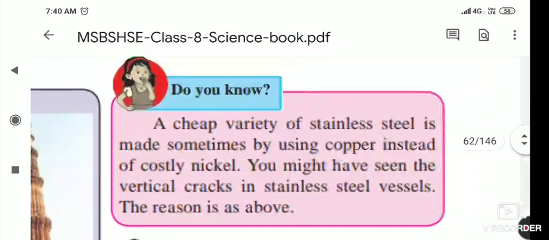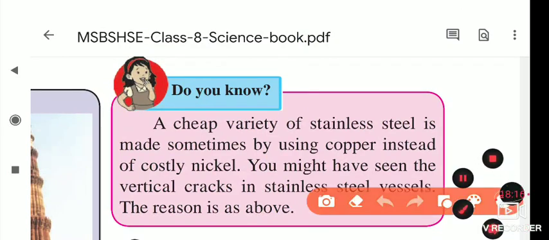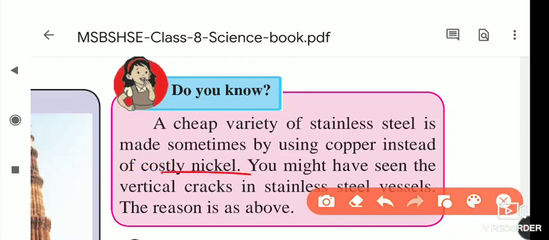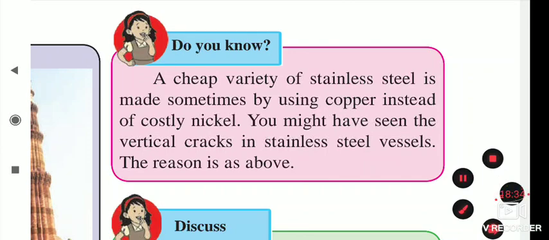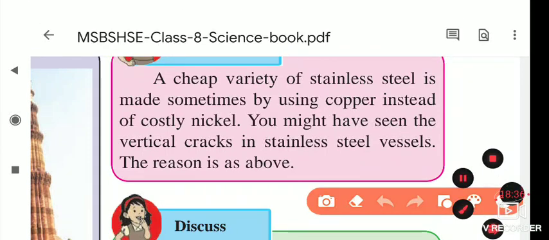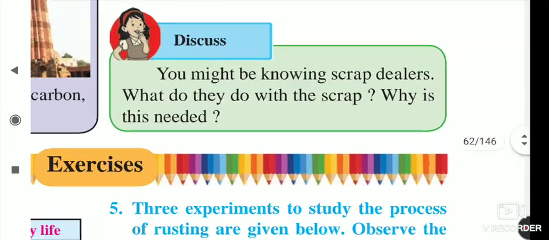Now the cheap variety of stainless steel is sometimes made by using copper instead of costly nickel. As you know, nickel is a costly material, so copper is used instead. You might have seen vertical cracks in stainless steel vessels. Those cracks are because of using copper instead of nickel, and sometimes stainless steel utensils show these cracks.